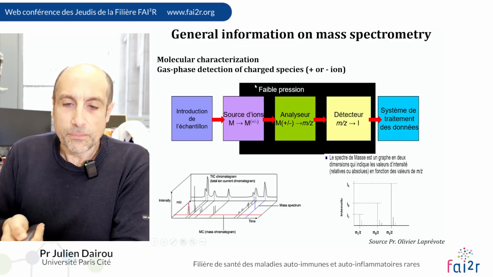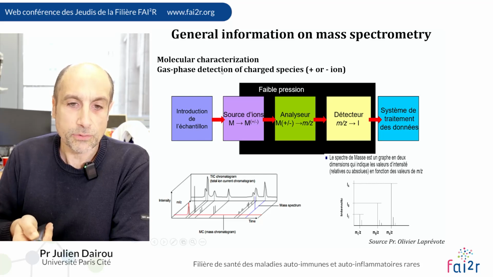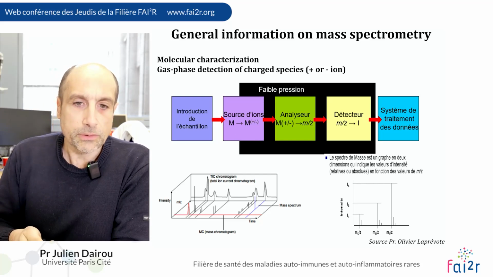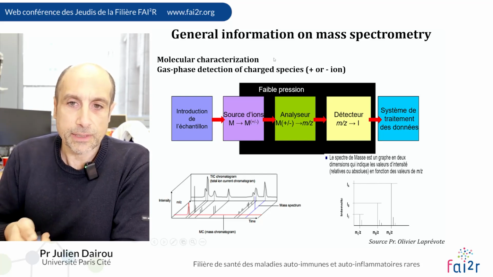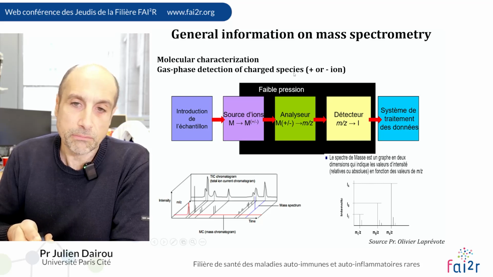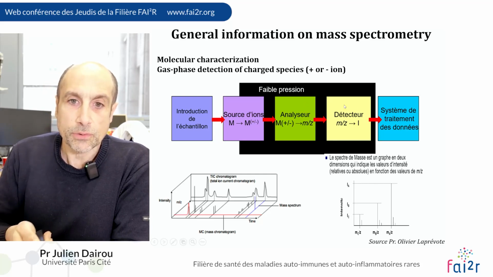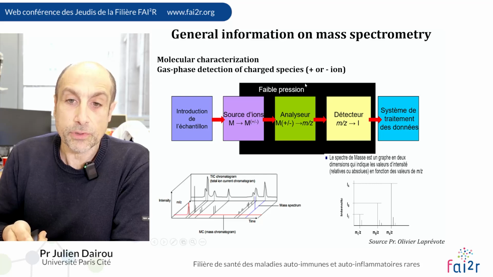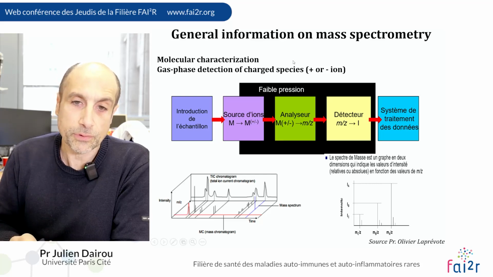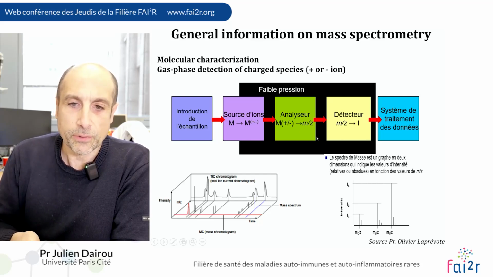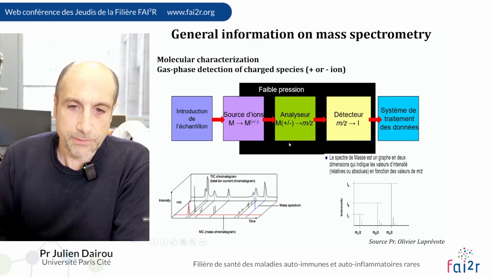So for the mass spectrometer detector, you have three parts. The first one is the ion source. You can generate ions because the detector can detect only ions, plus or minus. You also detect and separate by the number of charges, but of course also by the size of your molecule. So the detection of your metabolite is done by the ratio m divided by z.